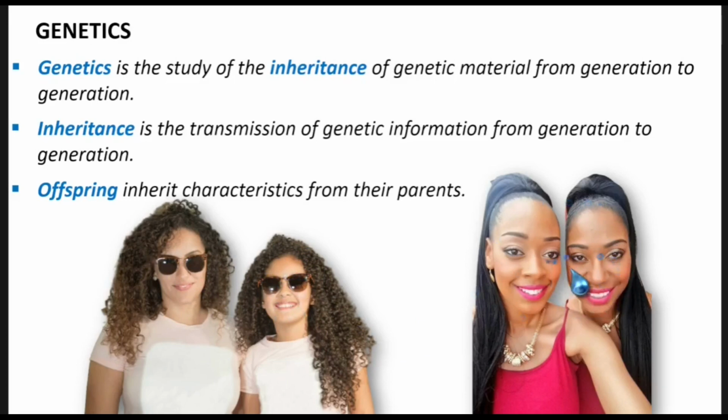When you look at these two, the eyes look the same, the mouth structure, the nose, and the smile look similar, because the daughter has inherited this characteristic from the mother, and this information is stored in the nucleus of the cell. So the study of how inheritance happens, how characteristics are acquired from one generation to another, is what we now call genetics.